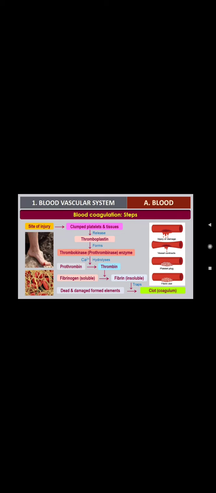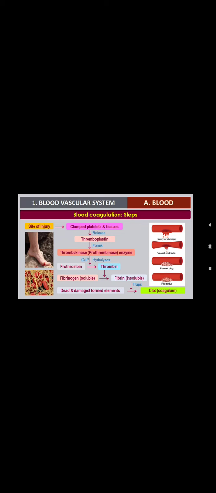This thromboplastin secretes an enzyme called thrombokinase or prothrombinase enzyme.